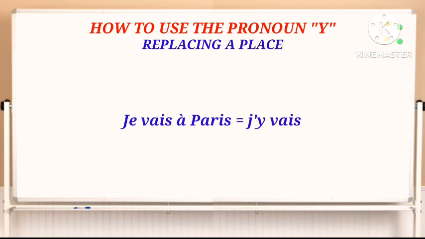In this case, Paris, which is a place, will be replaced by the pronoun "y" in French.